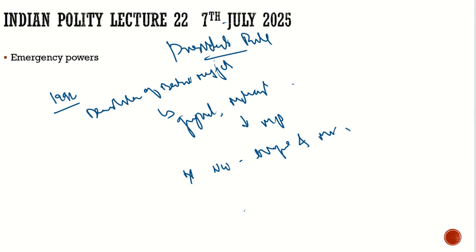At the same time, SR Bommai, who was the CM of Karnataka, did not enjoy a full majority, but he was CM because he had a lot of alliances. One fine day, the governor got letters from MLAs saying that they did not want SR Bommai to be the CM, so please remove him. The governor removed him. SR Bommai approached him asking why he was removed. The governor told him that he had received letters from the MLAs that they did not want to continue their support to him. Bommai said that those letters were false. Eventually he was removed as CM and there were new elections.